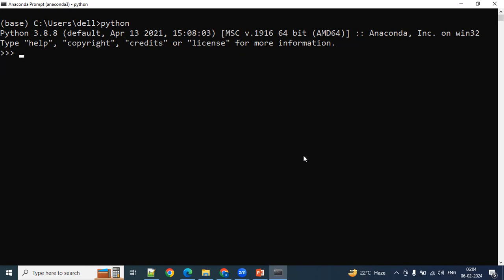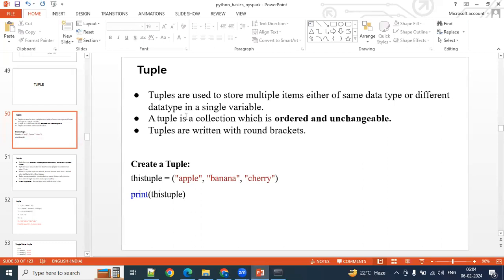Now coming to the second one, that is tuple. Some people call it a tuple, some people call it a tuple. You can call it in any way, no problem. So what exactly is this tuple? This one also stores heterogeneous data, multiple items, either of the same data type or different data types, in a single variable.